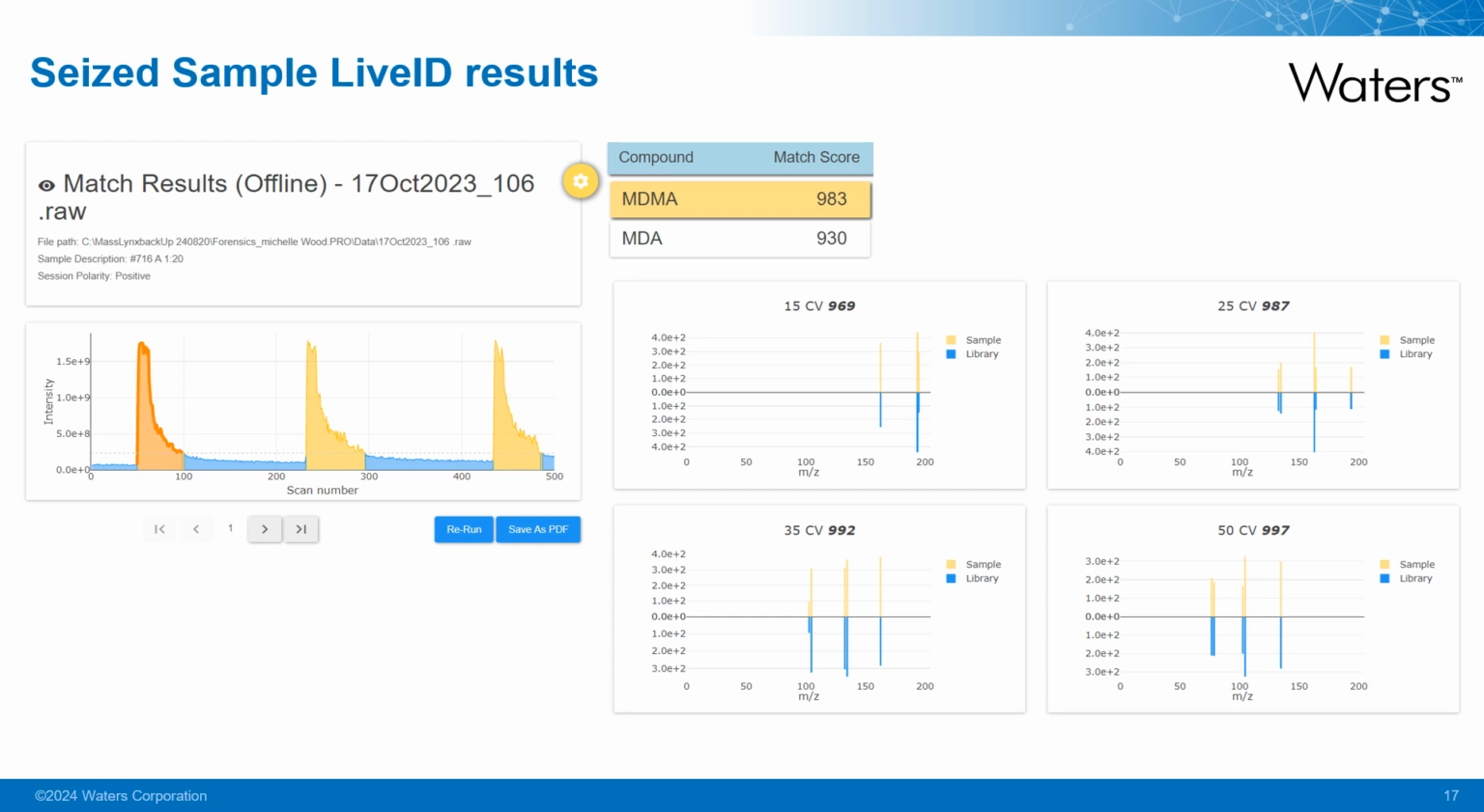As you can see, there is also a match score of 930 for MDA. This is commonly seen with MDMA as the fragmentation is very similar. However, visual review of the data shows that the precursor ion is not present. As this would be a screening method, a more specific method would be subsequently used.